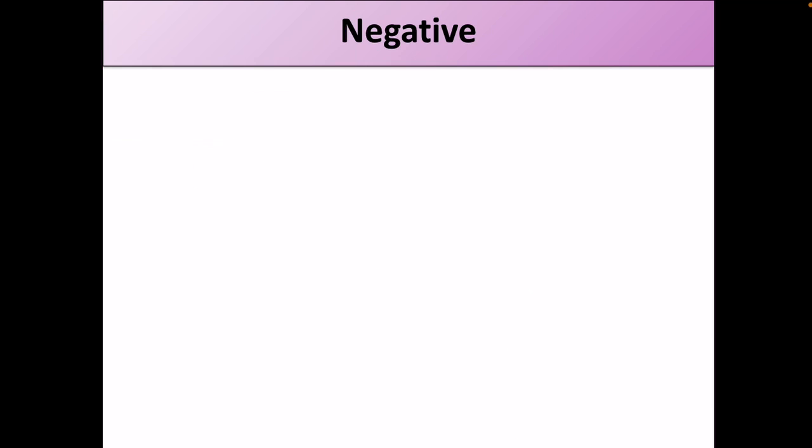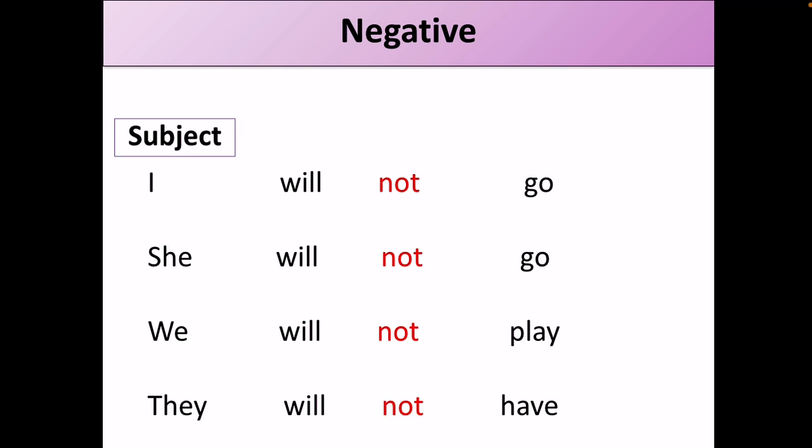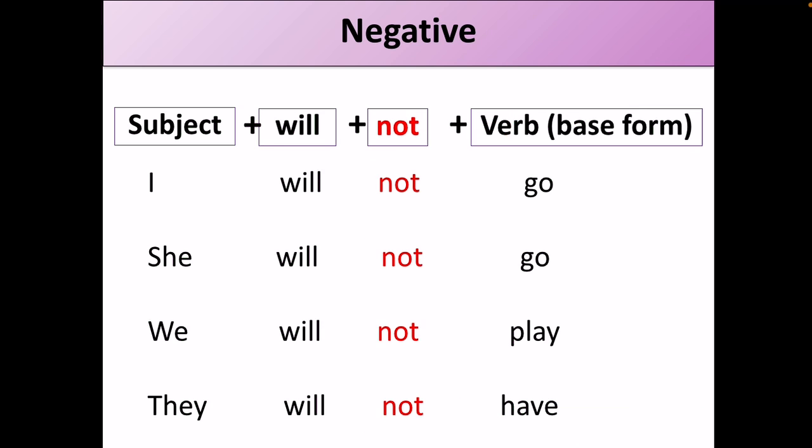Now the negative. I will not go. She will not go. We will not play. They will not have. Now here, as you can see, what we do to change the sentence from affirmative to negative, we just add not after will. I will not. So we have the subject, will, and the not. Finally, the base form of the verb. So this is how we change the sentence from affirmative to negative by simply adding not to the verb will.